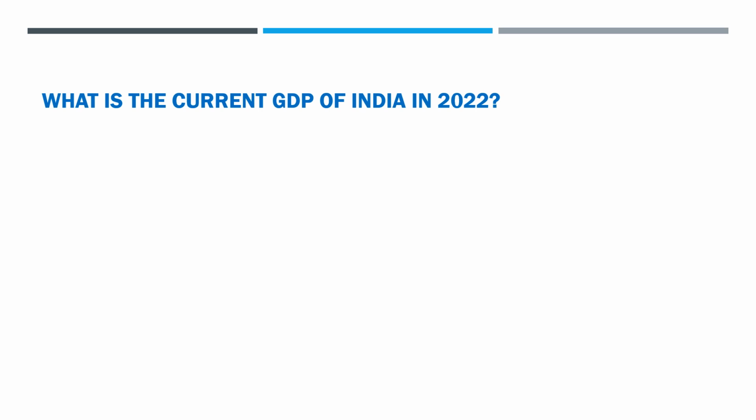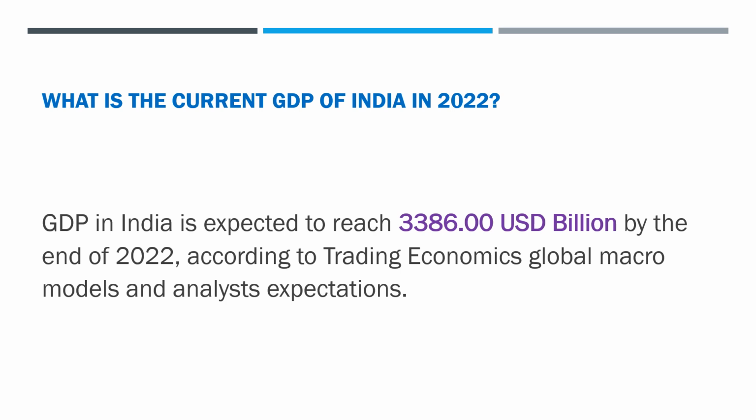What is the current GDP of India in 2022? GDP in India is expected to reach 3,386 USD billion by the end of this year, according to Trading Economics global macro models and analyst expectations.